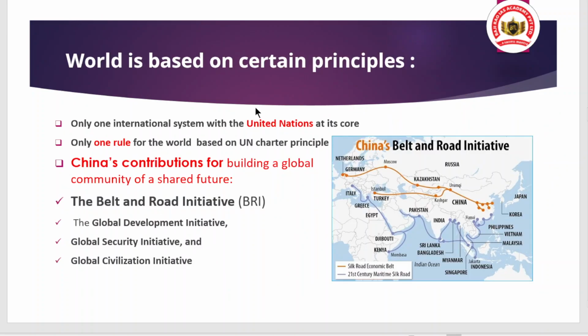And when we talk about the world, the international relations, these are based on certain principles, and which principles govern the world? Basically, we have international organizations like the United Nations. We have the rule-based international order that is basically covered under the UN Charter principles. Okay, and this charter is very important.